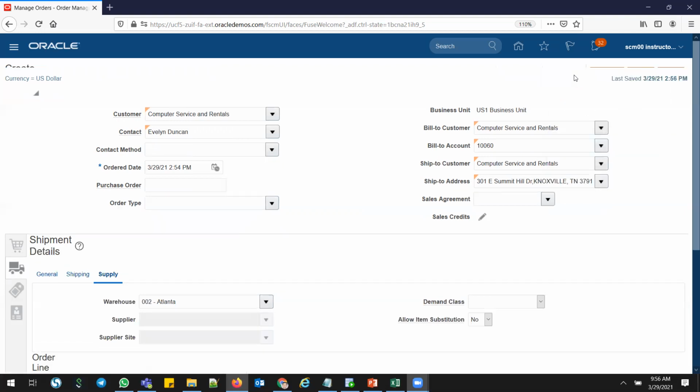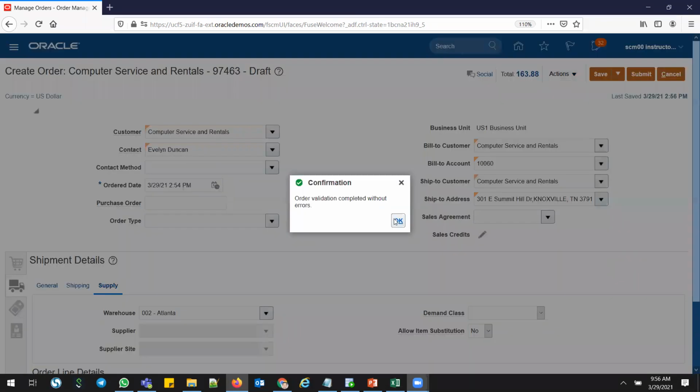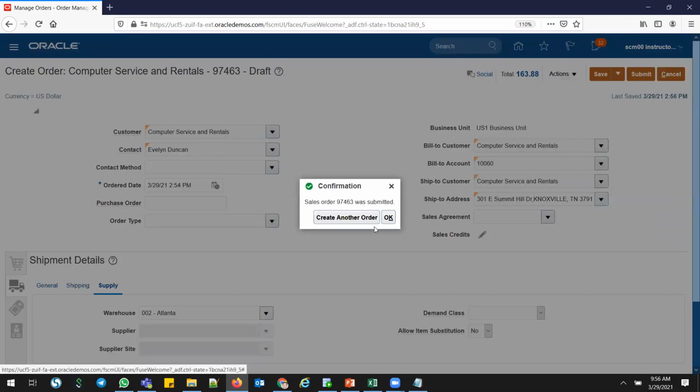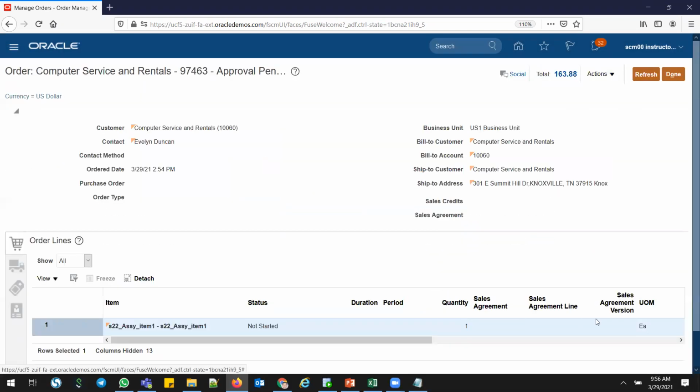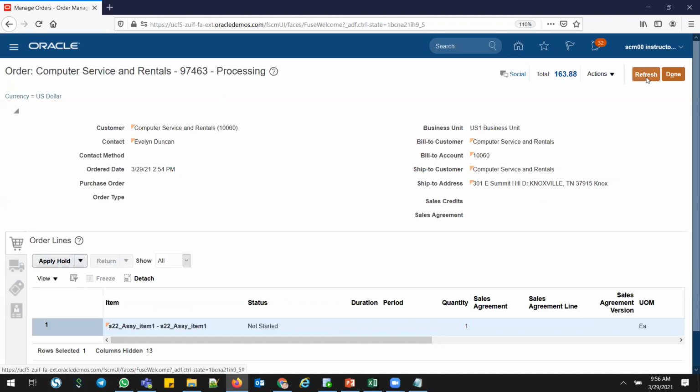And we have a functionality where you can validate before submitting the order. Validate. There are no errors, right? And this is my order number. I'm noting down my order number somewhere here. Order number. Submit. Okay. Click OK. And now start it. Refresh. It'll take a couple of minutes to get the supply request complete.